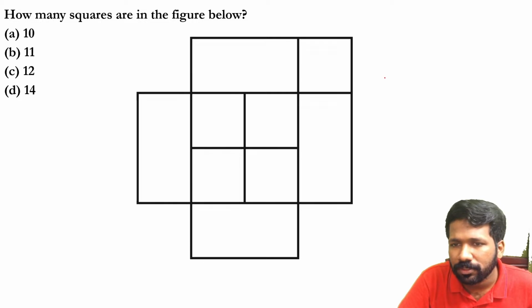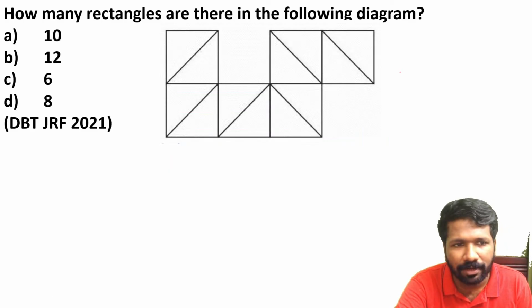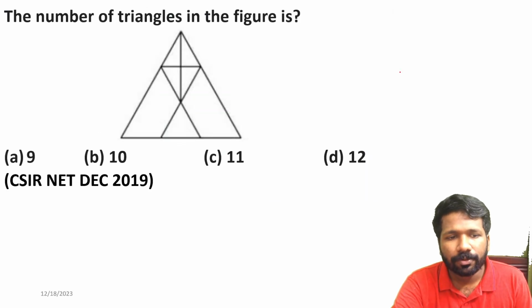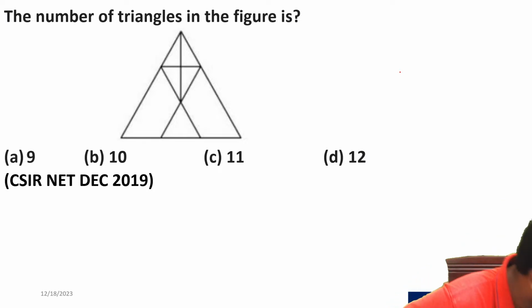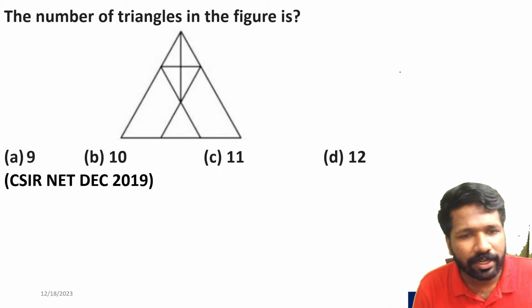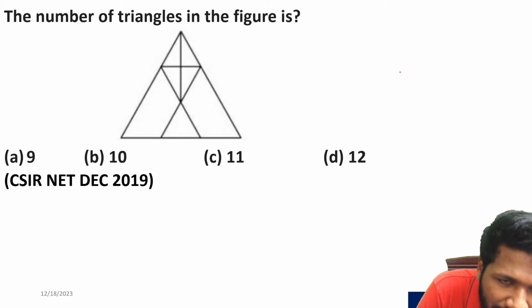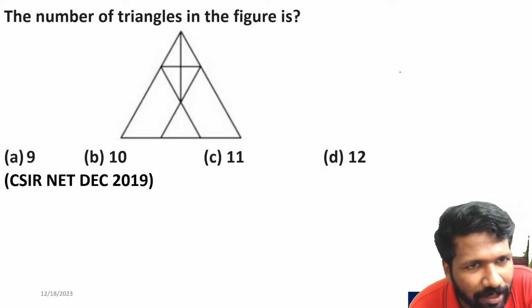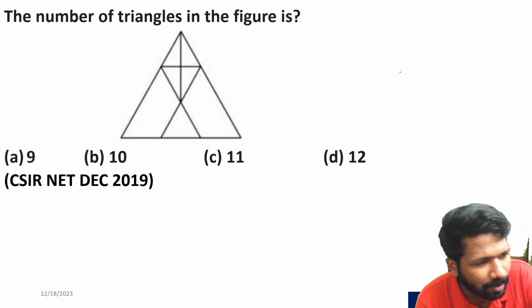These are a few more questions. You can screenshot this and try it yourself for extra practice. Now this is a question where the triangle number is asked. CSIR has asked the triangle number 2-3 times. So this is one such question. All of you try this fast. Rectangle number, square number, quadrilateral number, triangle number, all these were asked. Parallelogram number was also asked once.